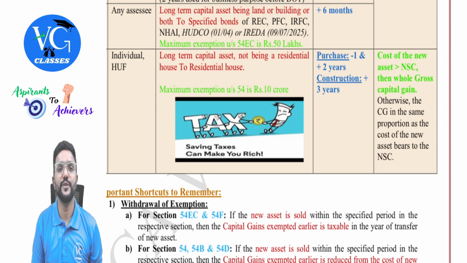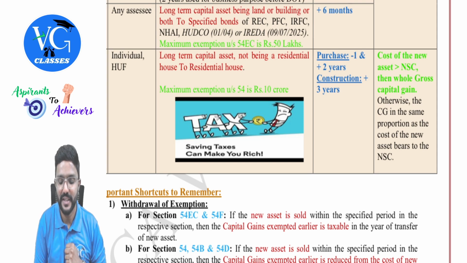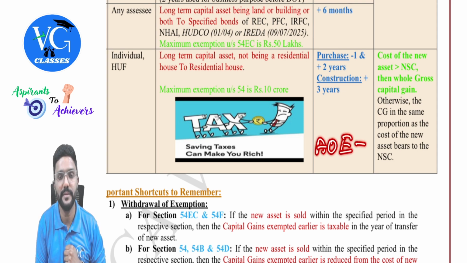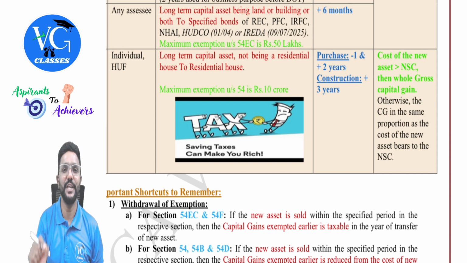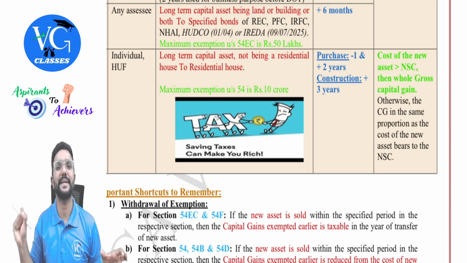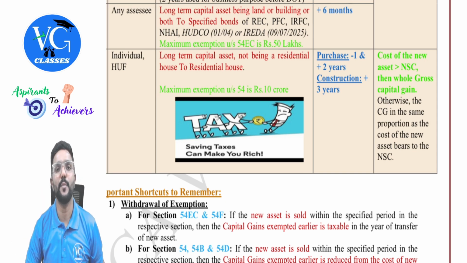Sir, what if the cost of new residential house is less than net sale consideration? Then the amount of exemption will be cost of new residential house divided by net sale consideration into gross long-term capital gain. By applying this formula, we need to calculate the amount of exemption.